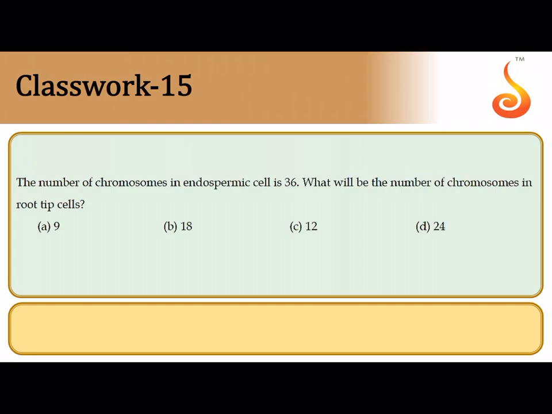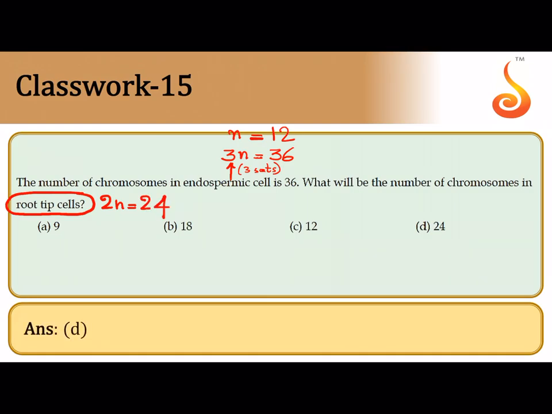The number of chromosomes in the endosperm cell is 36. That means 3n is equal to 36. How do we know 3n? Because endosperm is triploid. If 3n is equal to 36, 3 sets are there. If 3 sets are 36, then 1 set is equal to 12, and they are asking about the root tip cell. A root tip cell is diploid. So 2n will be equal to 12 plus 12, that is equal to 24. So the correct answer here is 24, because the root tip cell is nothing but a diploid cell.